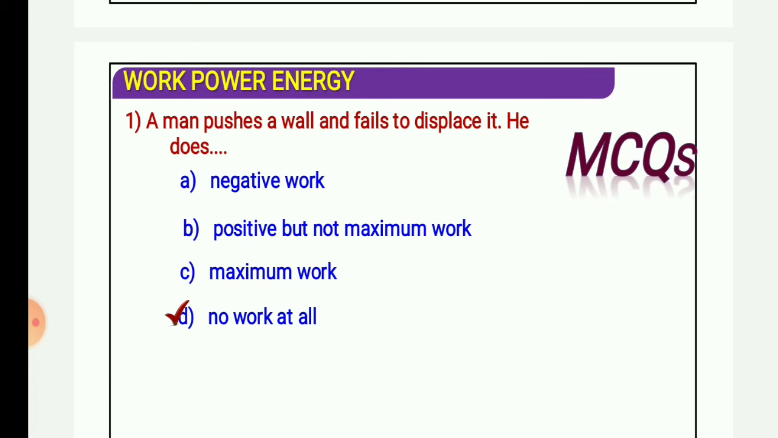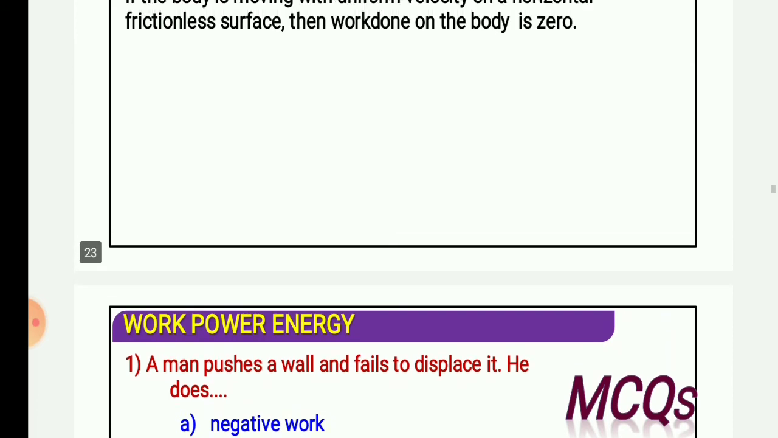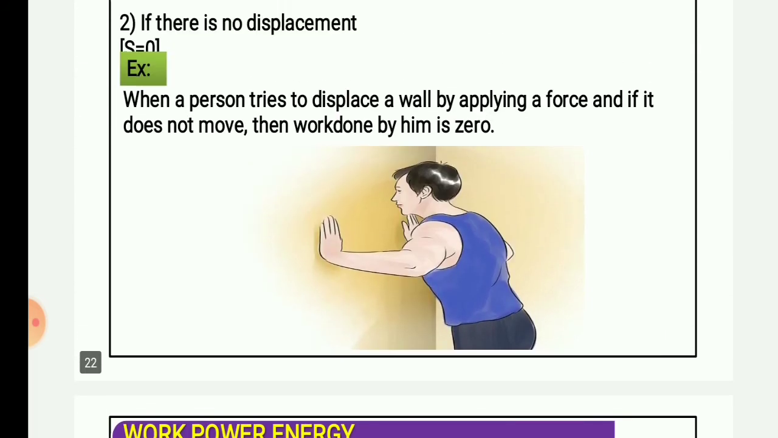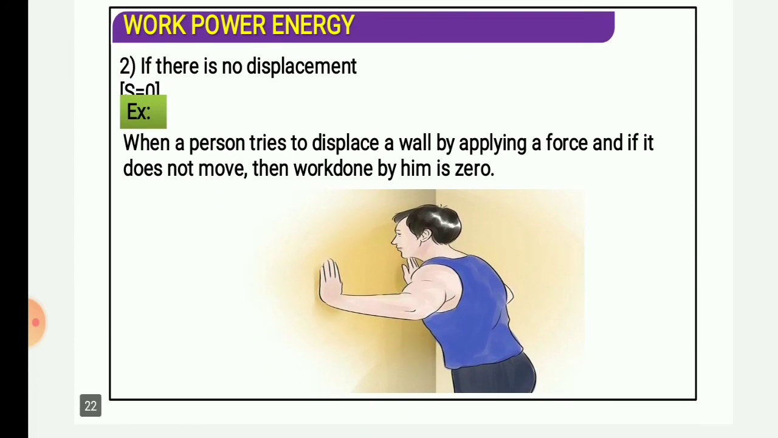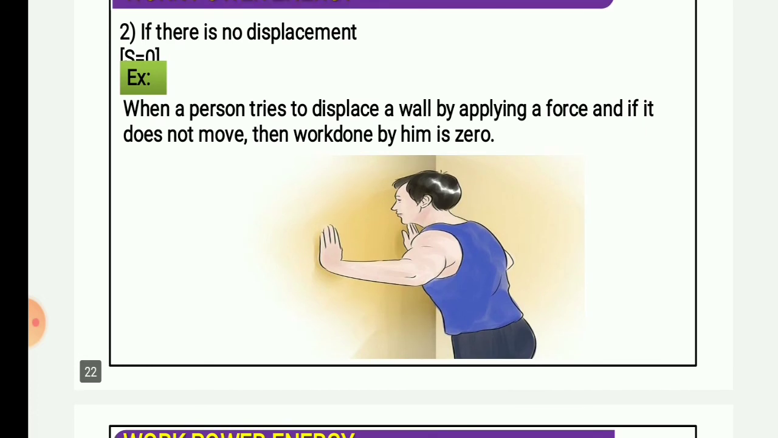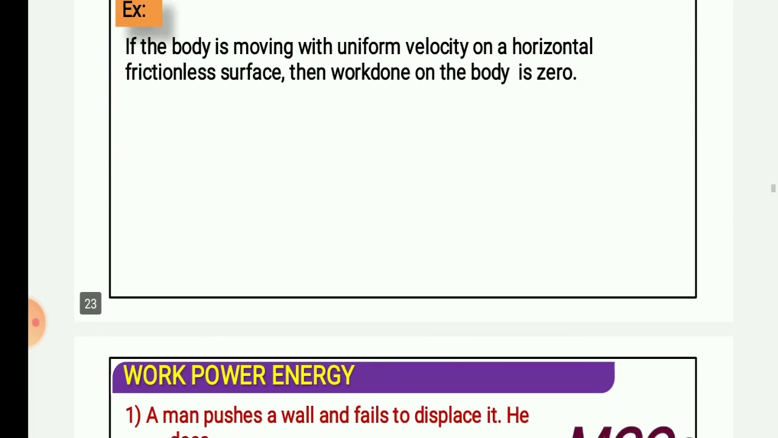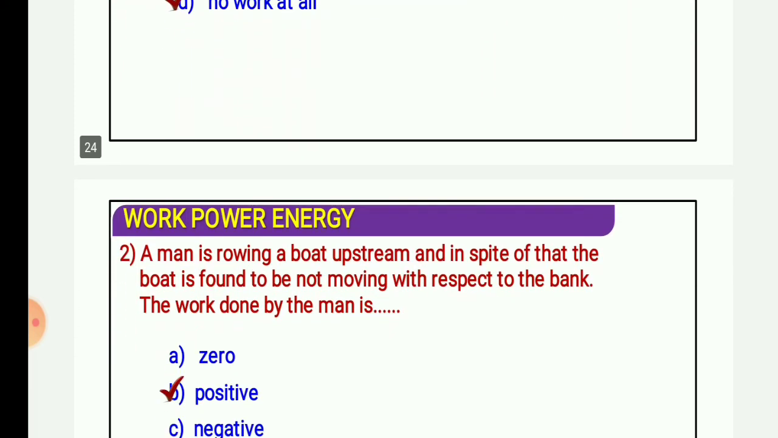So read it first. A man pushes a wall and fails to displace it, he does, obviously, no work at all, because how can you tell in this figure whether it is positive work, negative work or zero work? Okay, so obviously work is zero because the force applied is not responsible for producing any displacement, that's it. So displacement is zero, so work done will be zero.